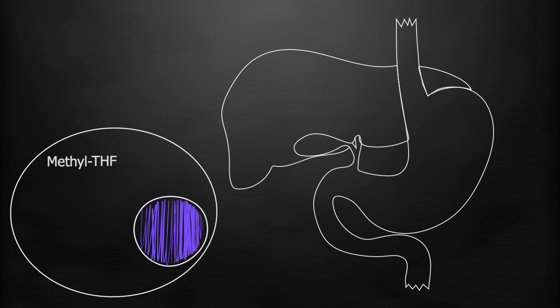Vitamin B12 is needed in the conversion of methyl THF to THF, a reaction in which homocysteine is methylated to methionine.